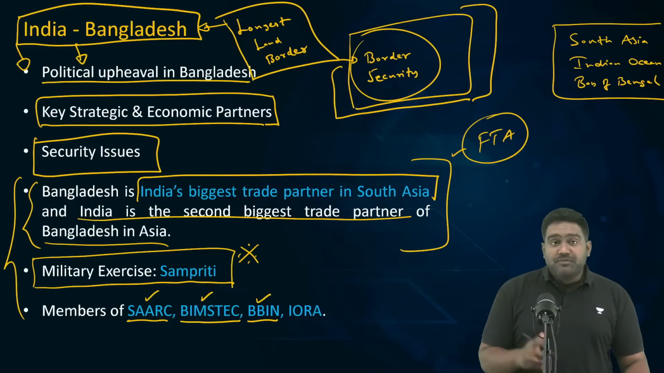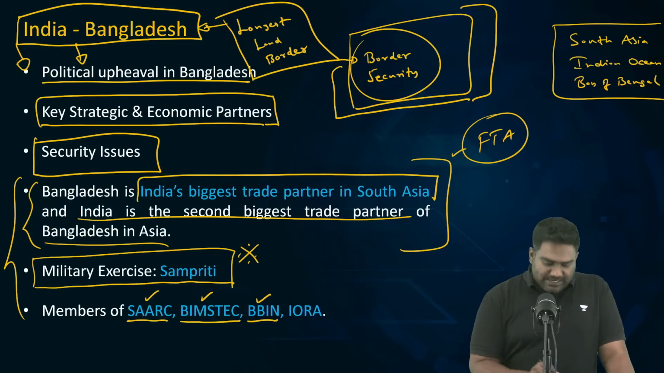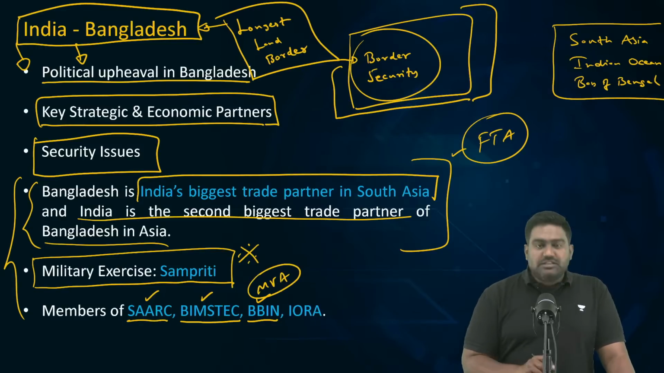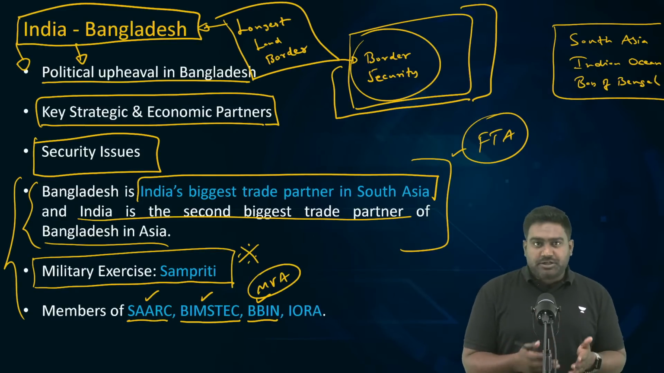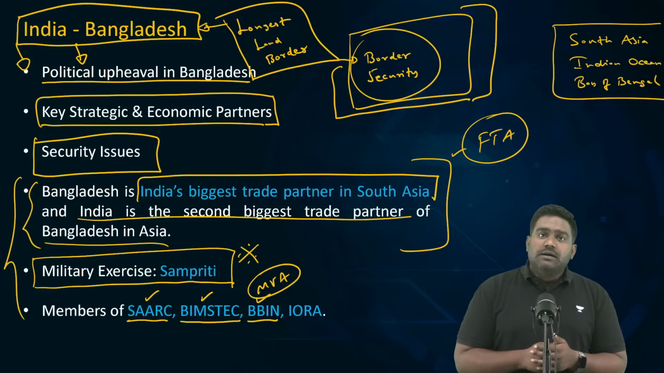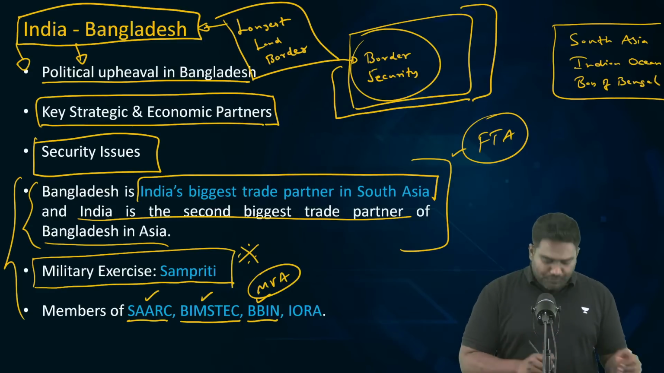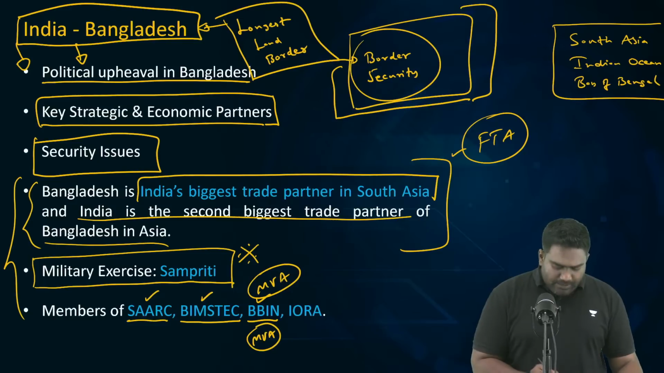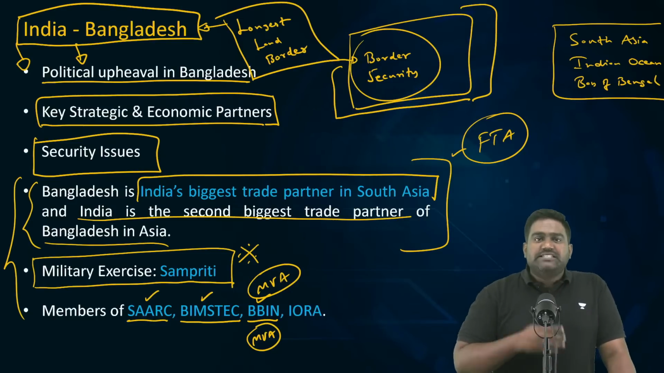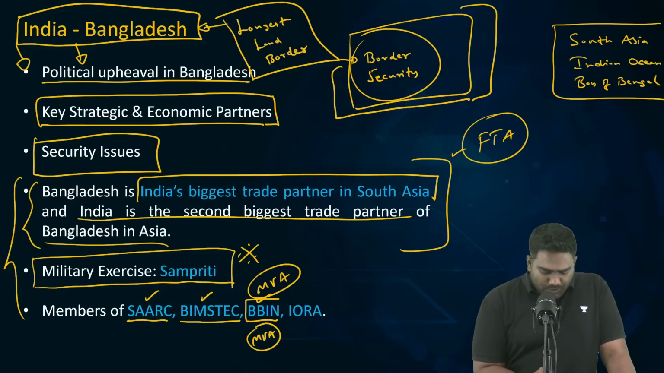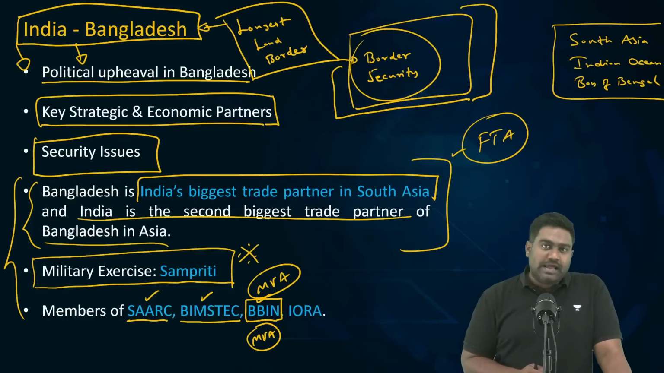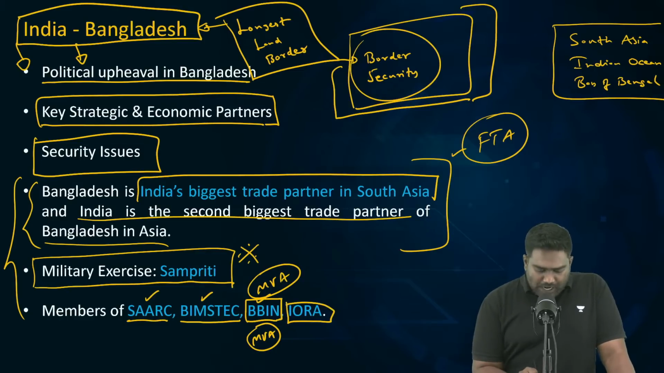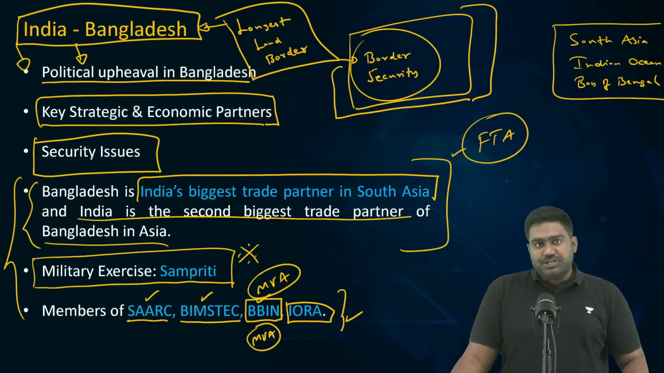We are members of the BBIN Initiative, a motor vehicles agreement between Bangladesh, Bhutan, India, and Nepal. Bhutan was also supposed to be a part of it, but however, Bhutan's parliament has rejected the motor vehicles agreement. Apart from them, India and Nepal are part of it. So this motor vehicles agreement intends to facilitate easy movement of goods-carrying trucks and vehicles to promote trade between Bangladesh, India, Nepal, and in the future, if possible, Bhutan may join as well. We are also members of IORA, the Indian Ocean Rim Association.